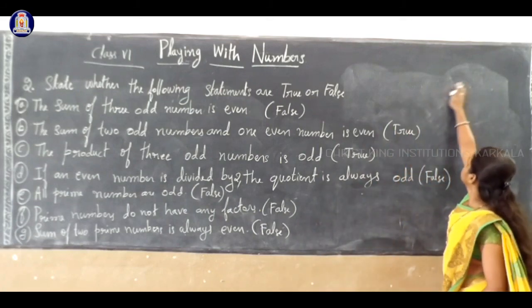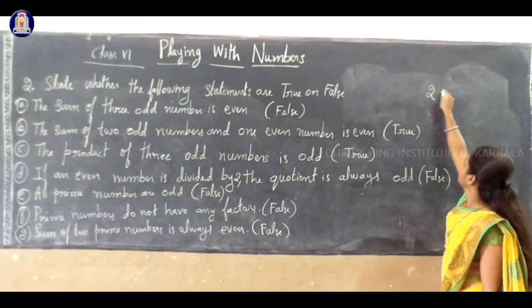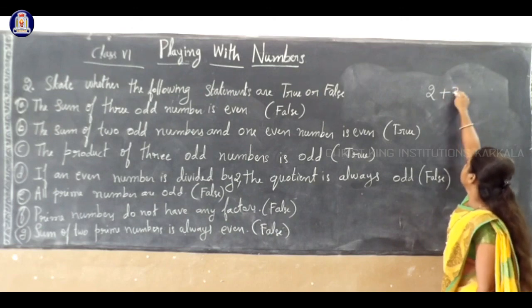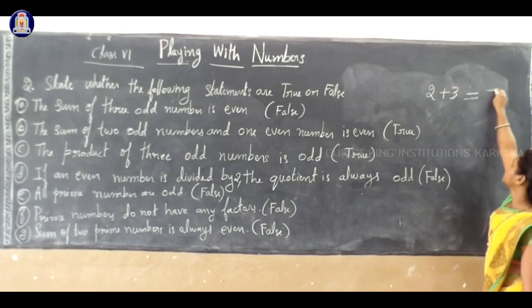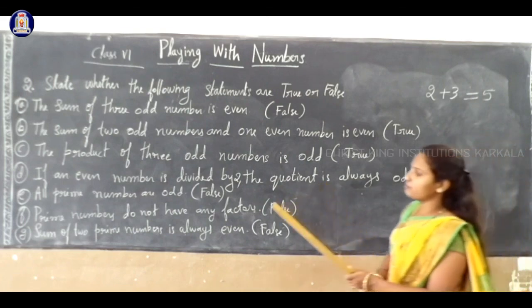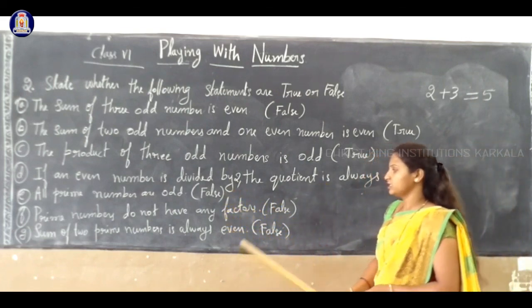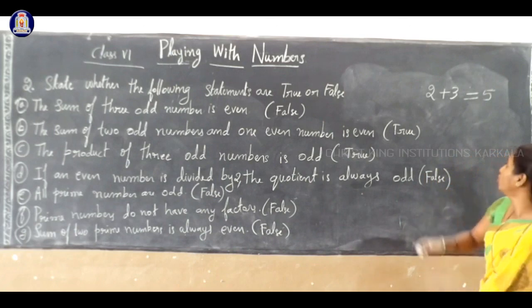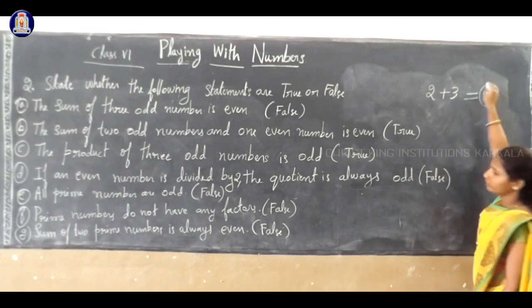See, okay, 2 is there. 2 is prime, and one more is 3. 3 is also prime. So what is the answer? Answer is 5. Is it a correct statement? The sum of two prime numbers is always even. No, the answer we got is an odd number.